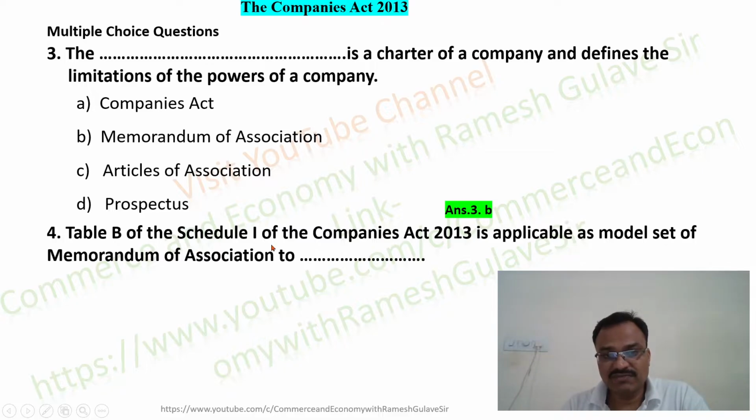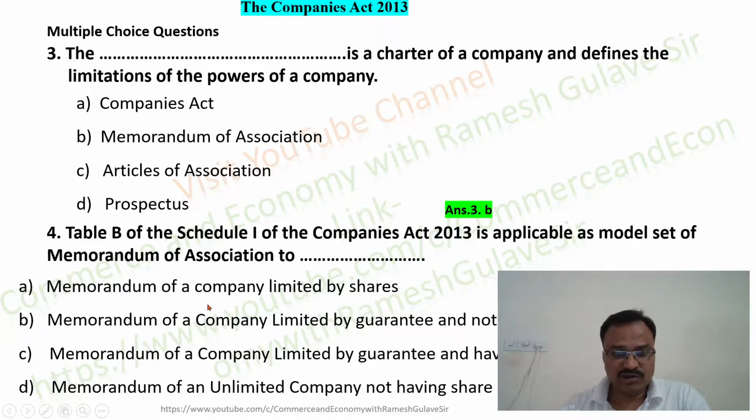So this Table B can be adopted as a model set of Memorandum of Association by which type of companies? The options are: Memorandum of a company limited by shares; Memorandum of a company limited by guarantee and not having share capital; Option C, Memorandum of a company limited by guarantee and having share capital; and Memorandum of an unlimited company not having share capital.